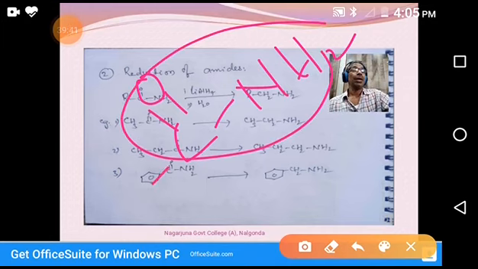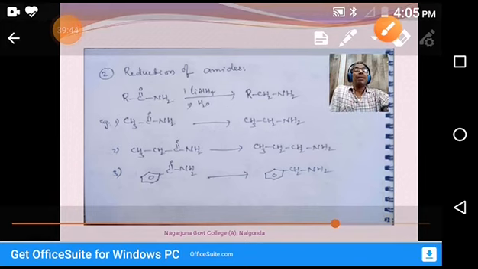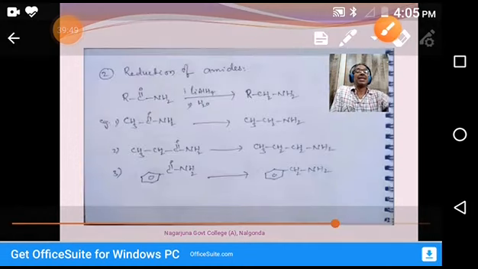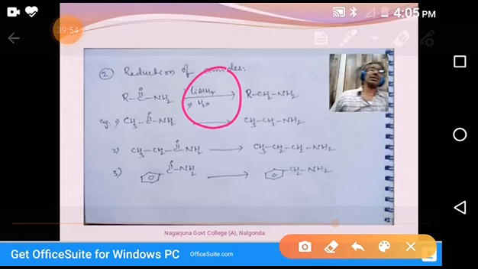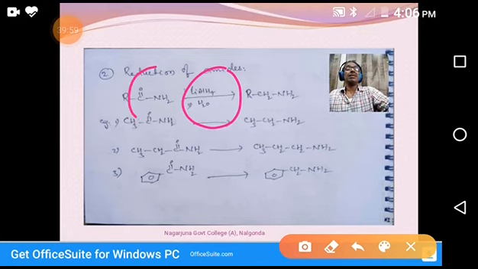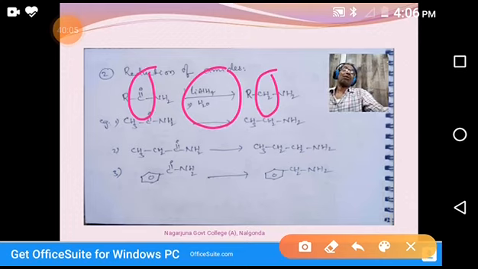That's why amides, in presence of different reducing agents like lithium aluminum hydride or sodium borohydride, or we can take others such as tin HCl, this CO group is converted into a CH2 group. So that's why we are calling this reaction a reduction reaction. What is reduction? Losing of oxygen or addition of hydrogen. In both ways we can define a reduction reaction.